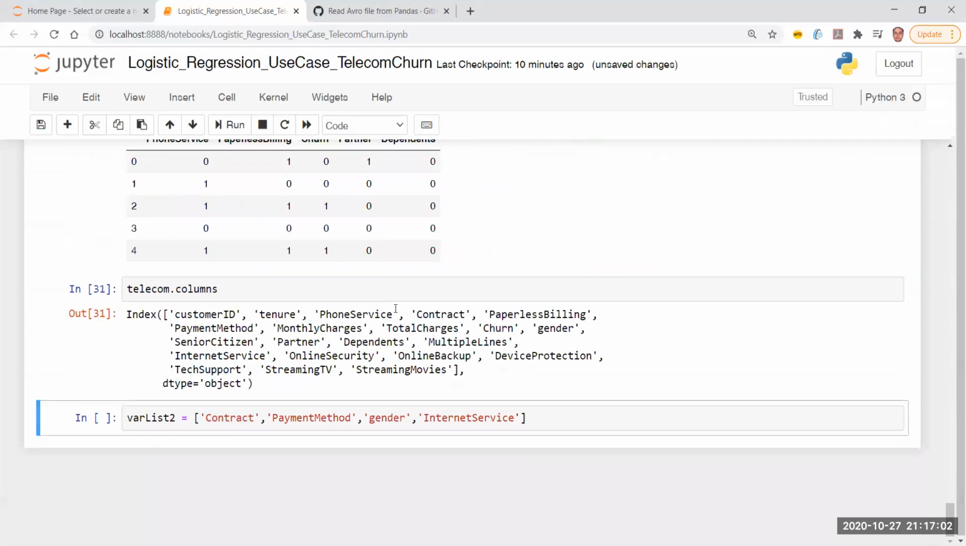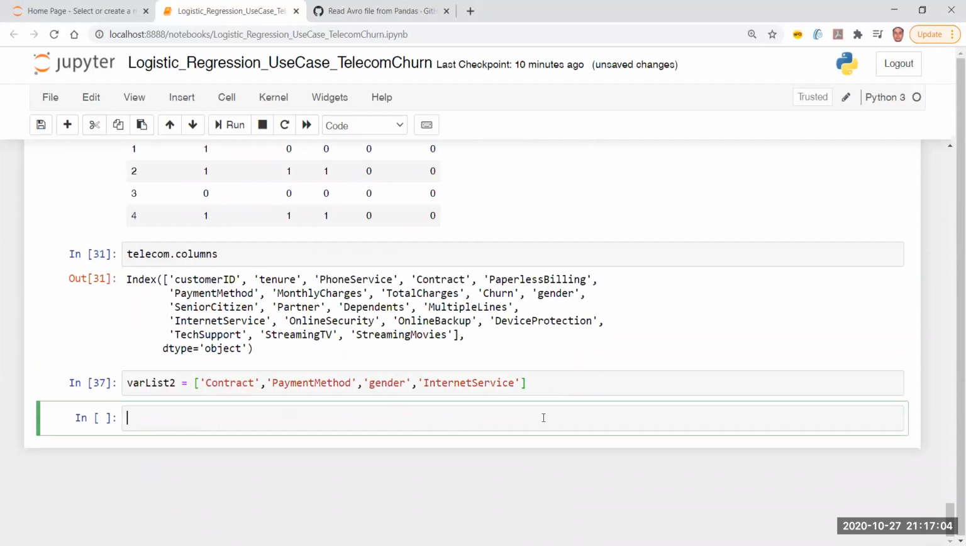So let me just delete this field. I don't need it anymore. So var list 2, now I have these four. For these four, what I am essentially doing is creating a new temporary data frame. Let's say dummy 1. Here I'm going to store the dummies for these columns.